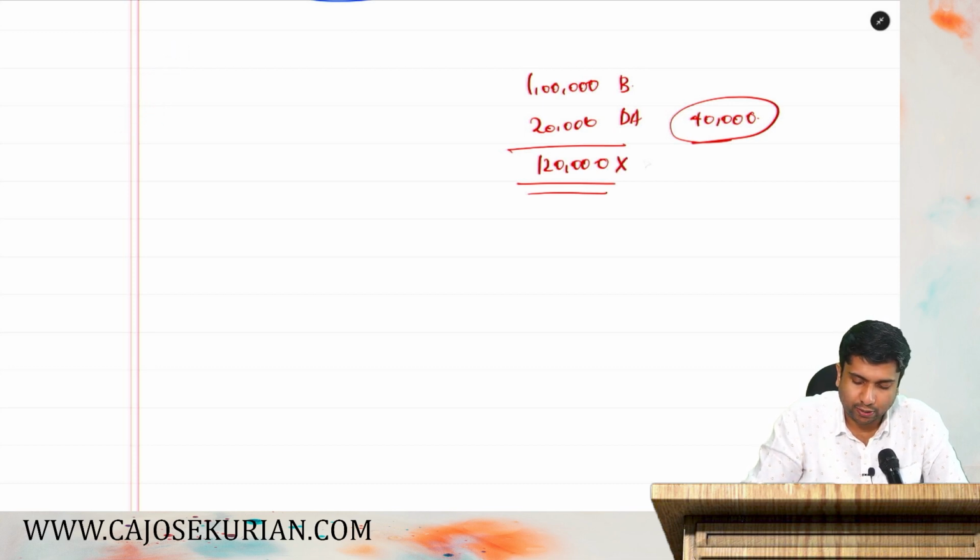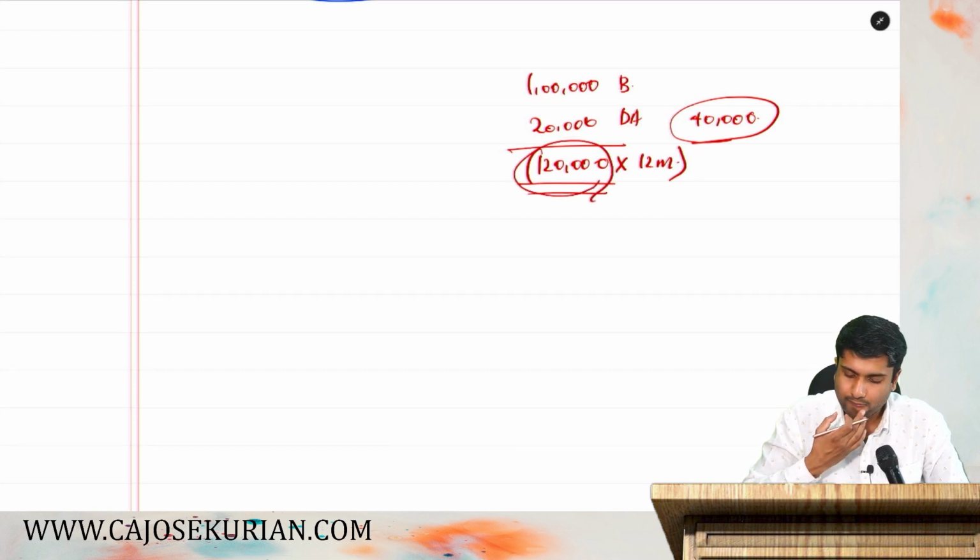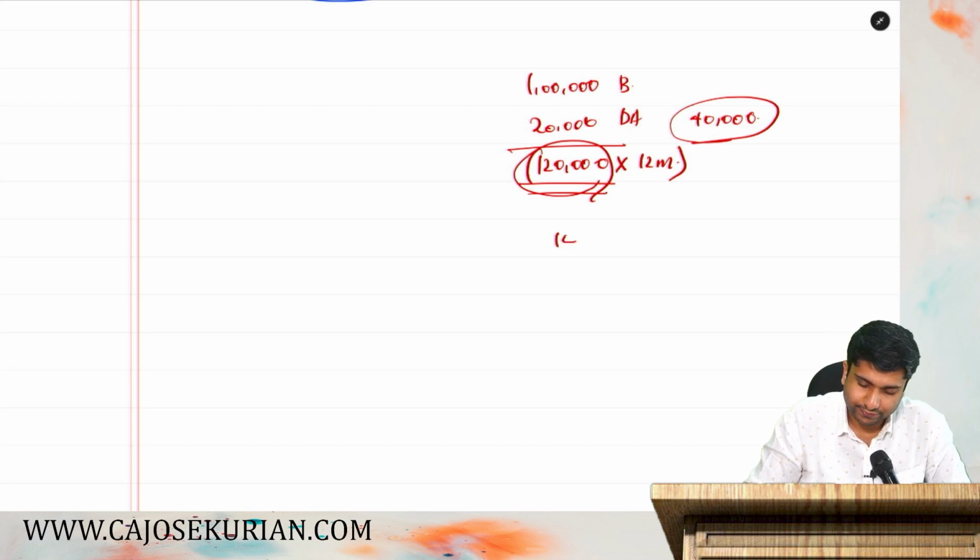So 1,20,000 into 12 months. How much is basic salary plus DA into 12 months? It is 14,40,000.